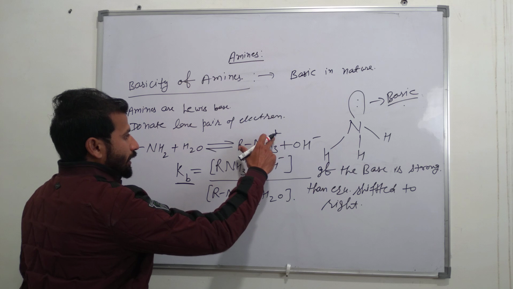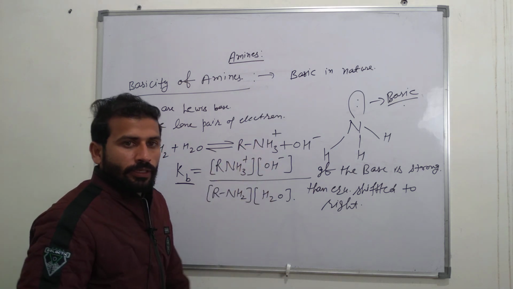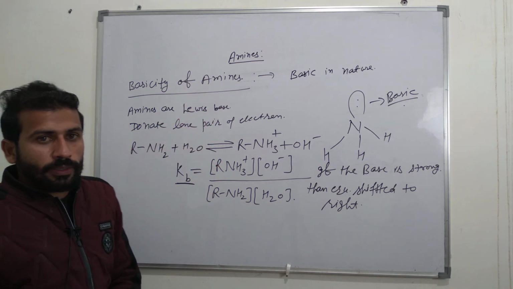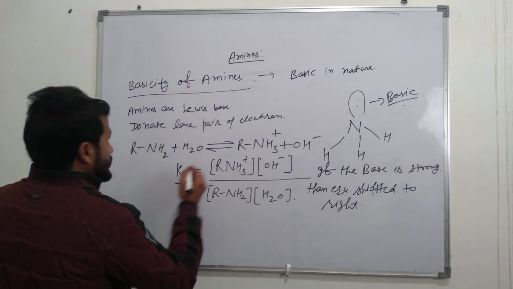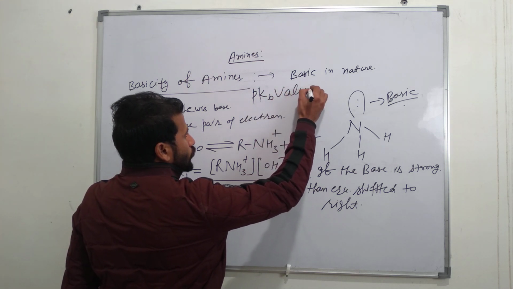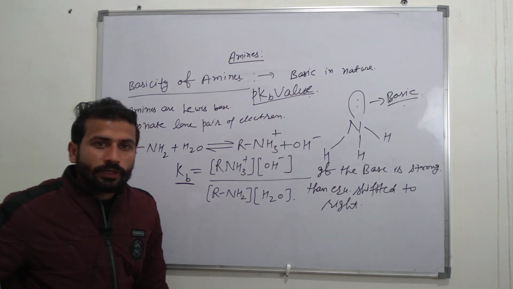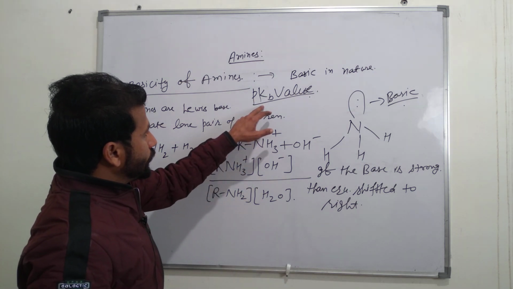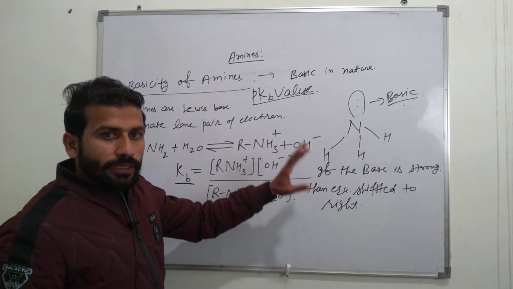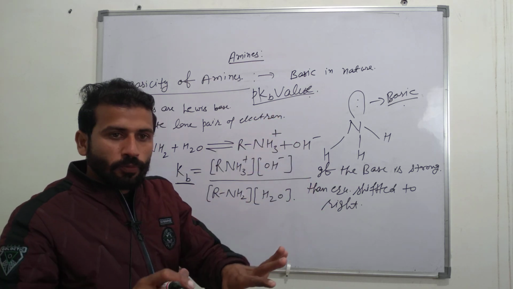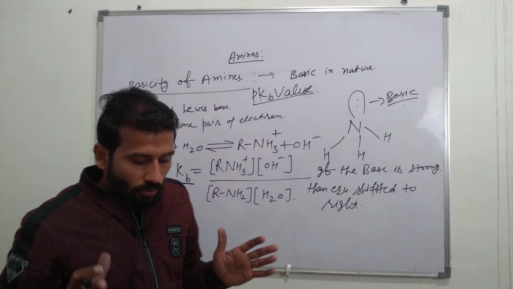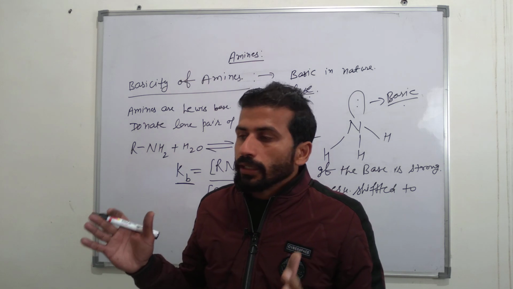In another way, the basicity of amine can also be explained by the pKb value. What is the pKb value? If the pKb value of the respective amines is more, then it is more basic, that is directly proportional to basicity. If the pKb value of amines is more, then it is strongly basic.